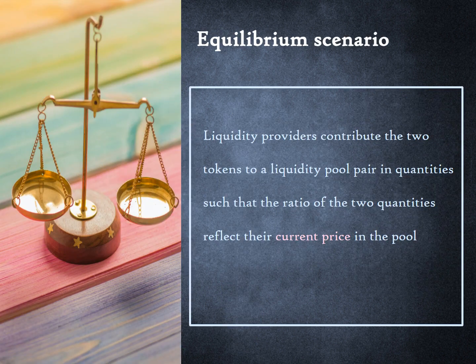It is not logical for Alice to let traders arbitrage against her by contributing tokens in a liquidity pool which is outside the current market exchange rate. Liquidity providers contribute the two tokens to a liquidity pool pair in quantities such that the ratio of the two quantities reflects their current price in the pool. We will get back to the concept of the current price shortly. Next, we will see what happens under this equilibrium scenario.